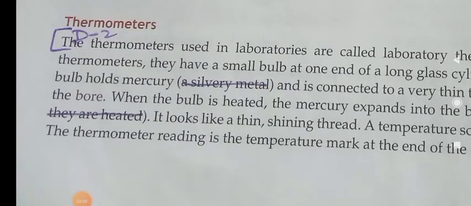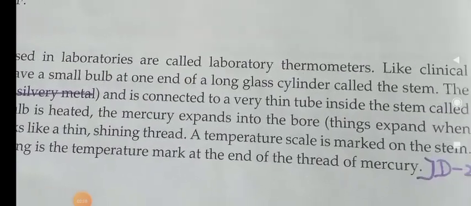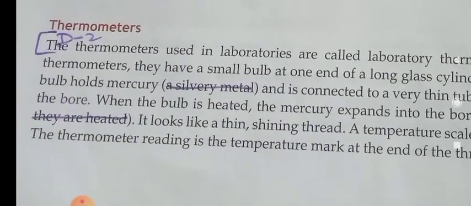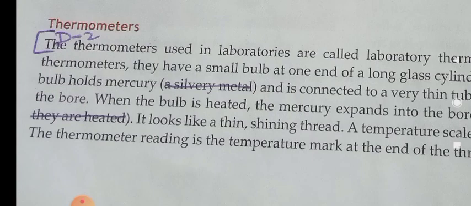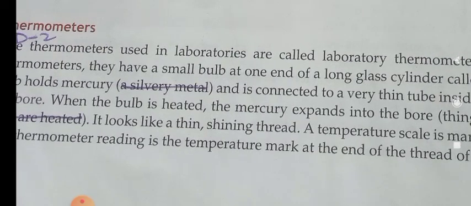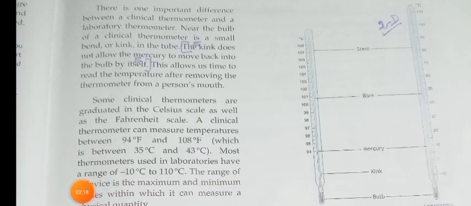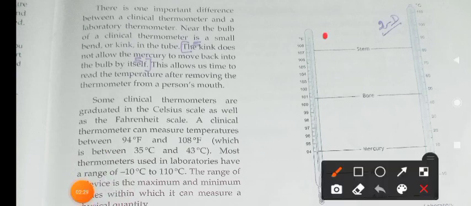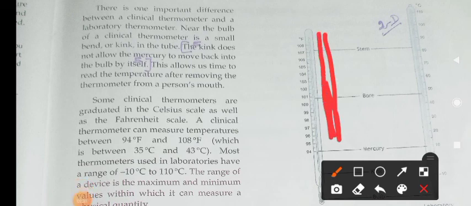Thermometers used in laboratories are called laboratory thermometers. Like clinical thermometers, they have a small bulb at one end of a long glass cylinder. Here is the diagrammatic representation of a thermometer. It is a long narrow glass stem. Are you able to see? Yes, this is the body of the thermometer, and it has the bulb.